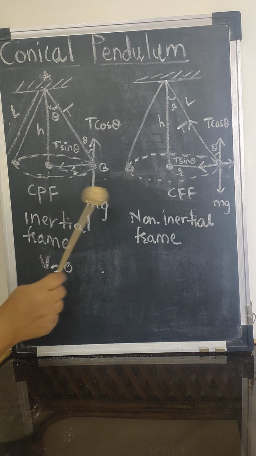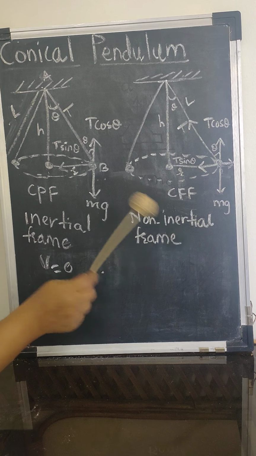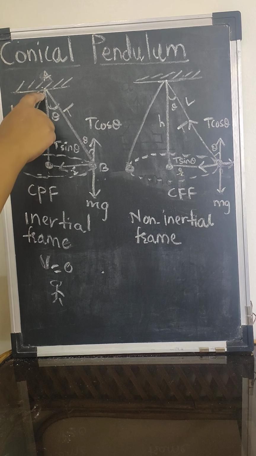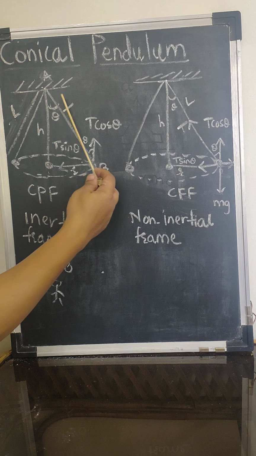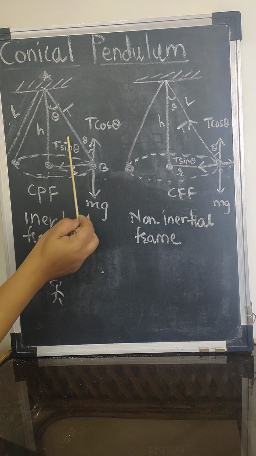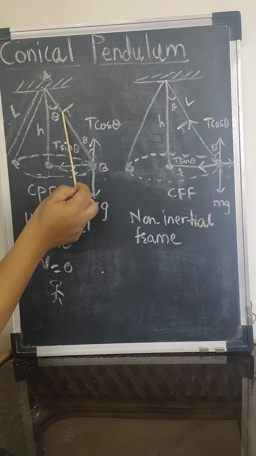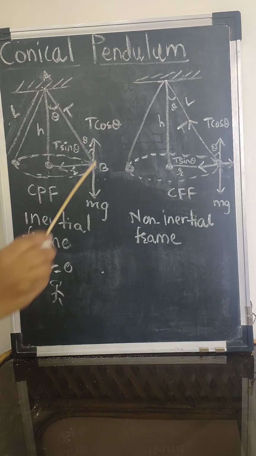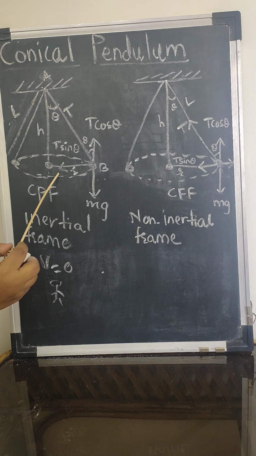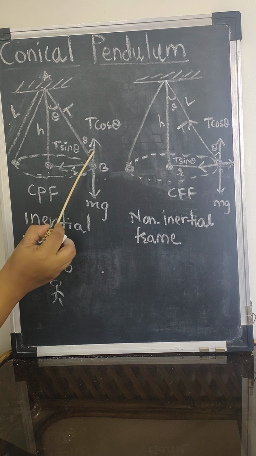We can derive this by this method or this method, because both are the same. So consider a point A, that is a rigid support. This is the point of suspension, and the bob is where we have the center of gravity. Initially my bob is just having a simple period. I released it and the angle formed by the string is theta, and the tension imparted in the string is T. I have resolved the component T cos theta. I have resolved the horizontal component of tension T, that is T sin theta. This is the alternate angle, so this also becomes theta.